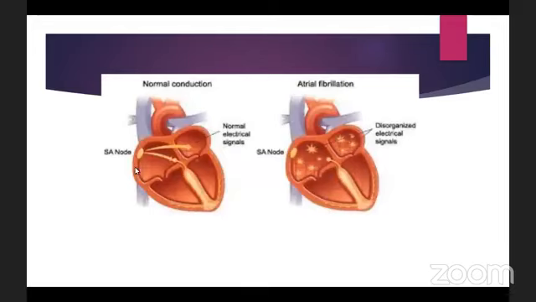So this is normal conduction: from the SA node to the AV node, and how it passes through the bundle of His and the Purkinje fibers to the ventricles. But here, the SA node is fine, but the atria are creating disorganized electrical signals, and these signals are not able to pass through to the ventricles. So that's why the ventricles beat at an irregular pace.